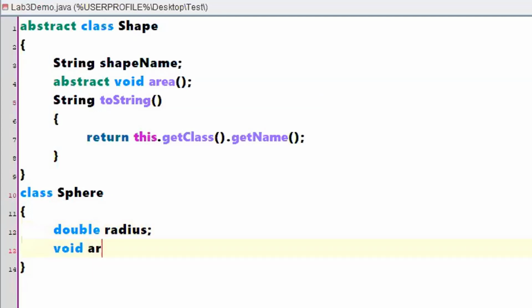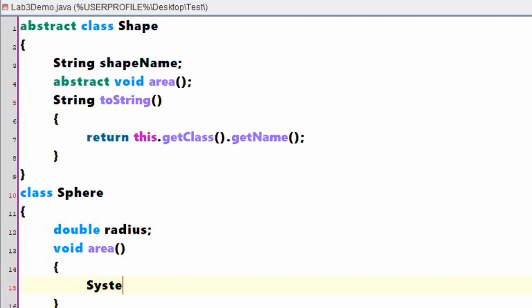It has to give a definition for area because that method is abstract in the parent, correct? What is the formula for that? Pi r square is the formula. So let me directly print the answer.